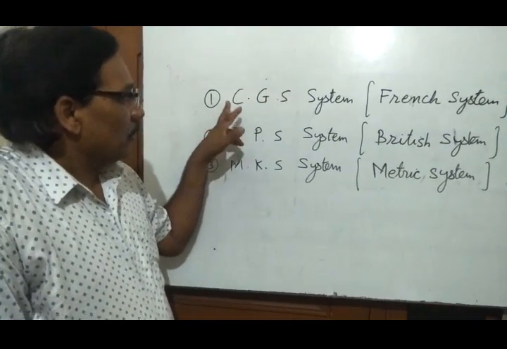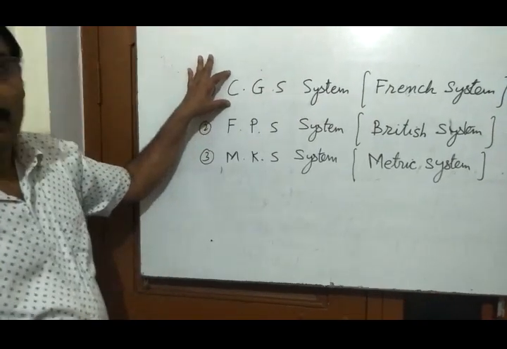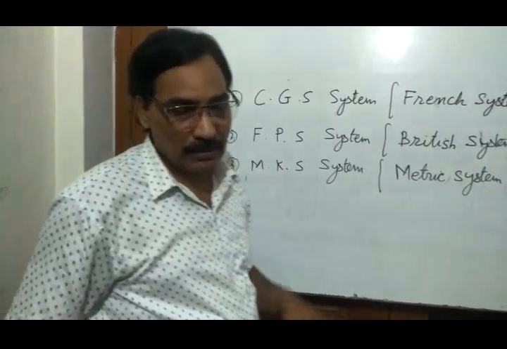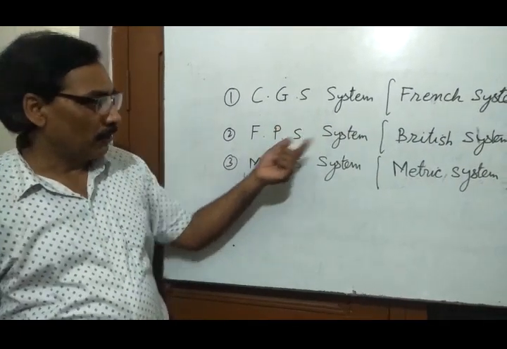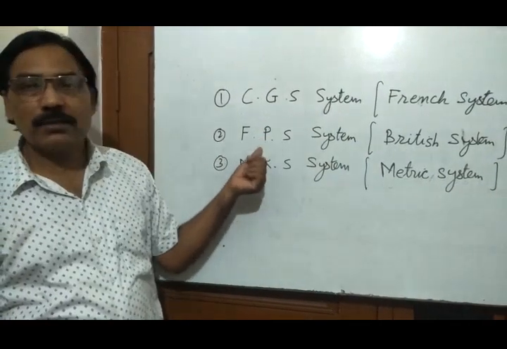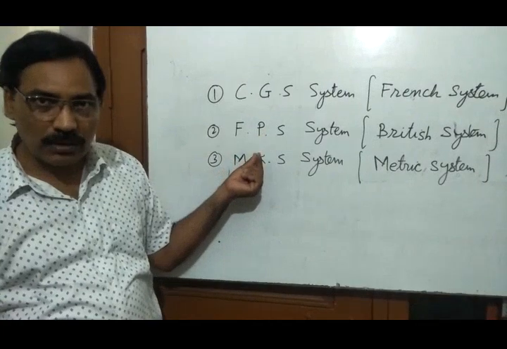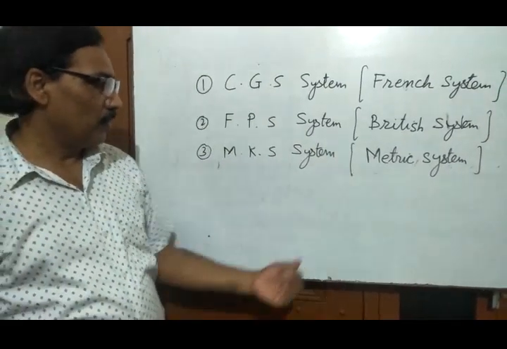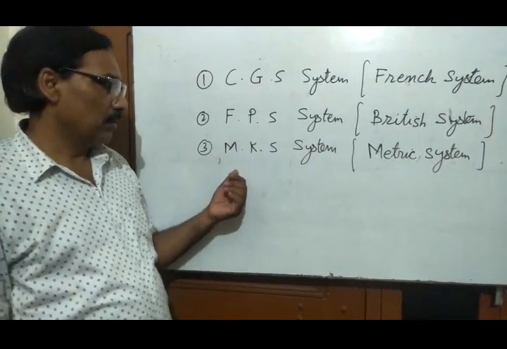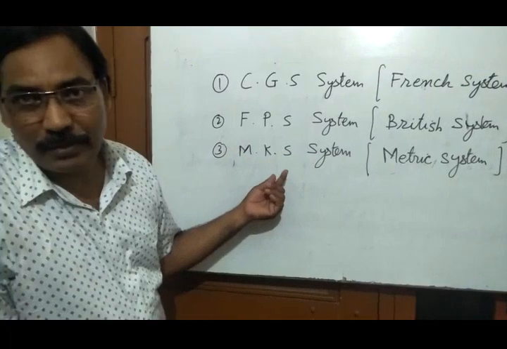CGS system, that is the French system. In this system, we measure length in centimeter, mass in gram, and time in second. In the British system, that is FPS, we measure length in foot, mass in pound, and time in second. And in the metric system, we measure length in meter, mass in kilogram, and time in second.